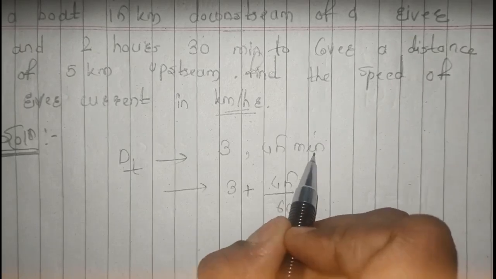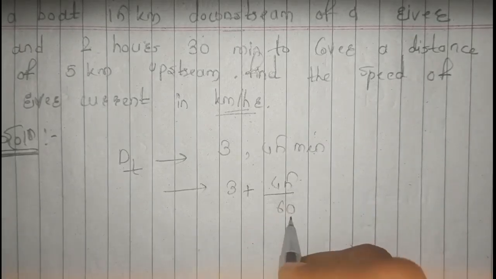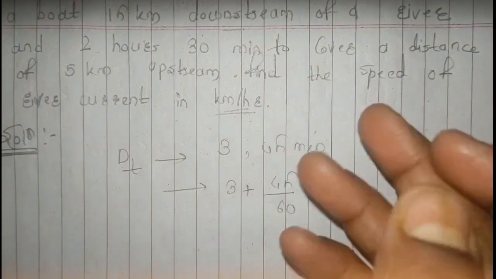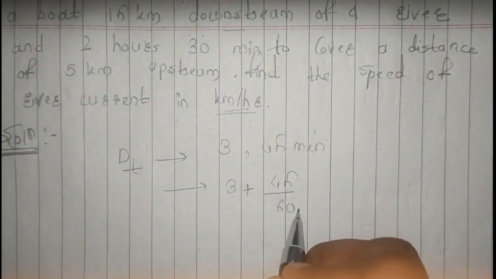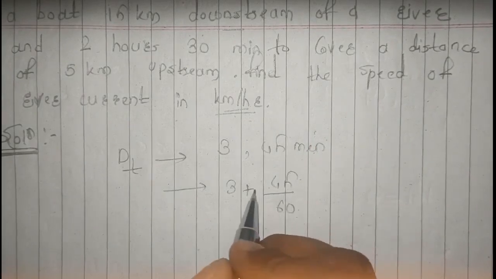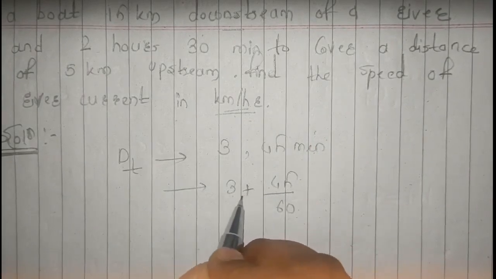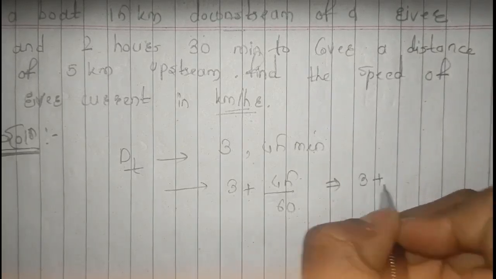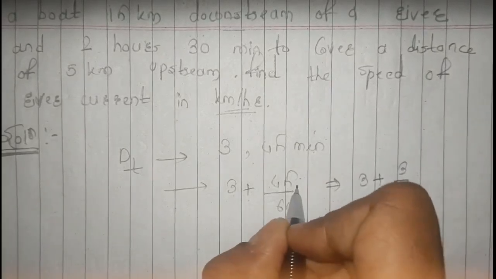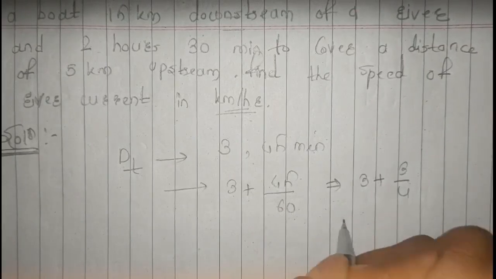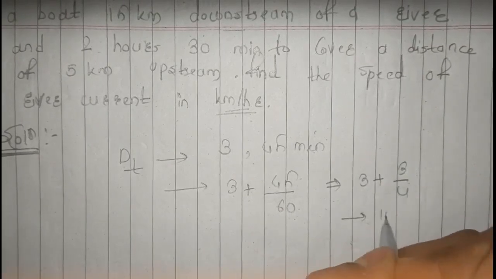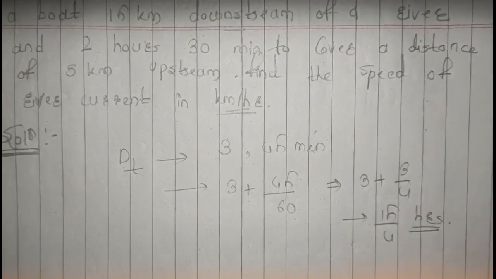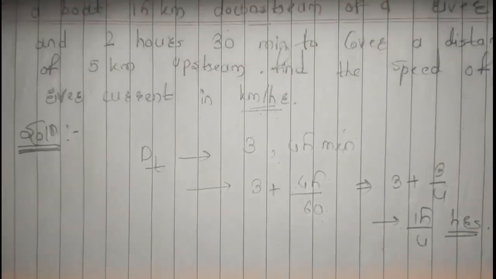For example, if this would have been in seconds, we would have to divide that by 60 into 60, right? As it is in minutes only and we have to convert it to hours, we just have to simply divide the 45 by 60, and in between we have to make sure that we have done plus. So this is 3 plus 3 by 4, which is nothing but 12 plus 3, that is 15 by 4, and the entire thing now is in hours. So 15 by 4 is our downstream time.